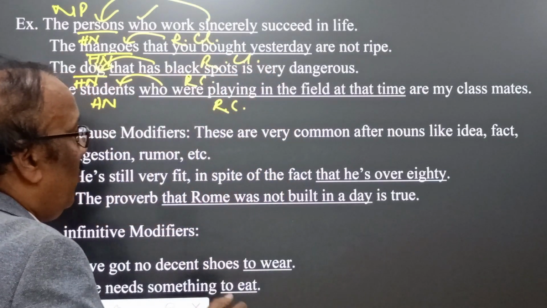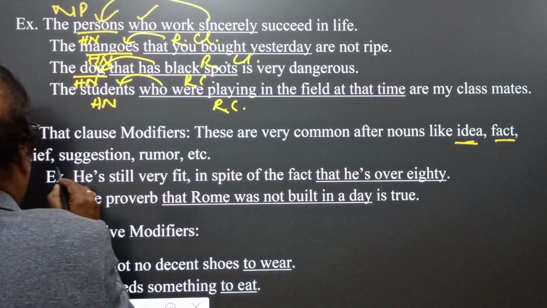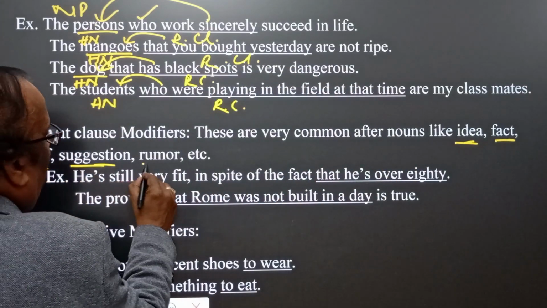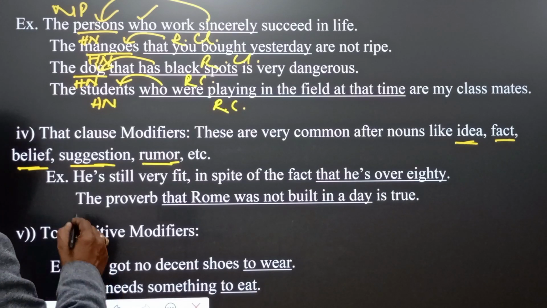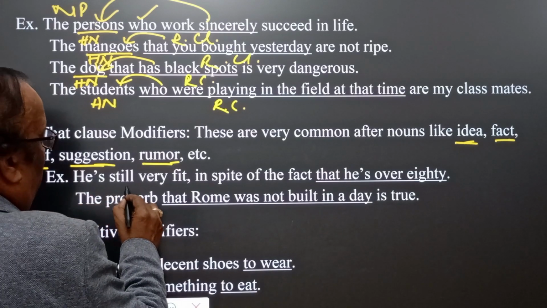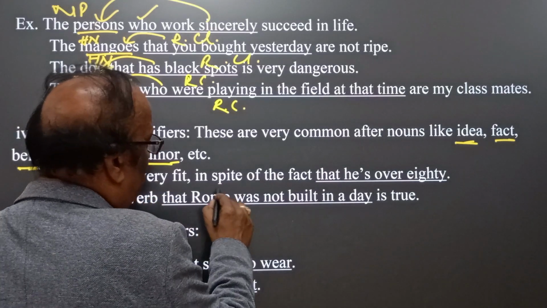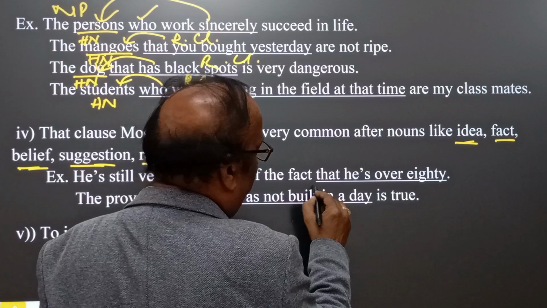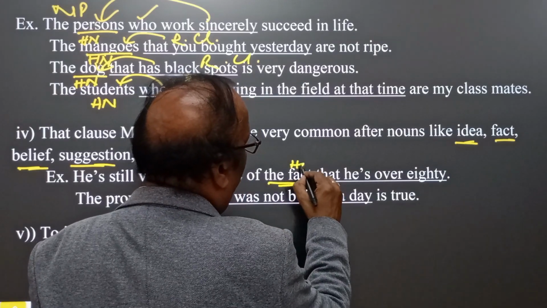How? Listen, whenever we find idea, fact, belief, suggestion, rumor, in that case we use that. For example, he is still very fit in spite of the fact that he is over 80. The fact is the head noun.